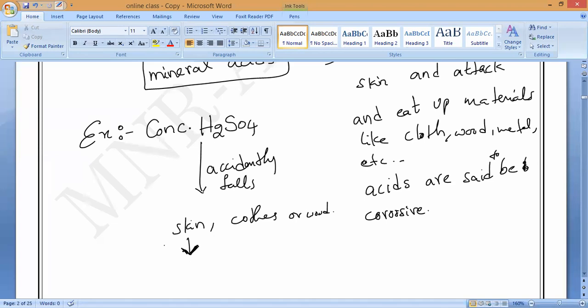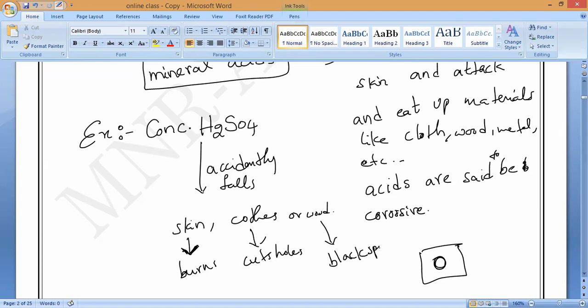So it burns the skin, and it cuts holes in the cloth. Cutting holes means wherever you pour the acid, suppose this is the cloth, if you pour the acid here, then here it will become a hole. And on wood, it will even catch fire and produce black spots.